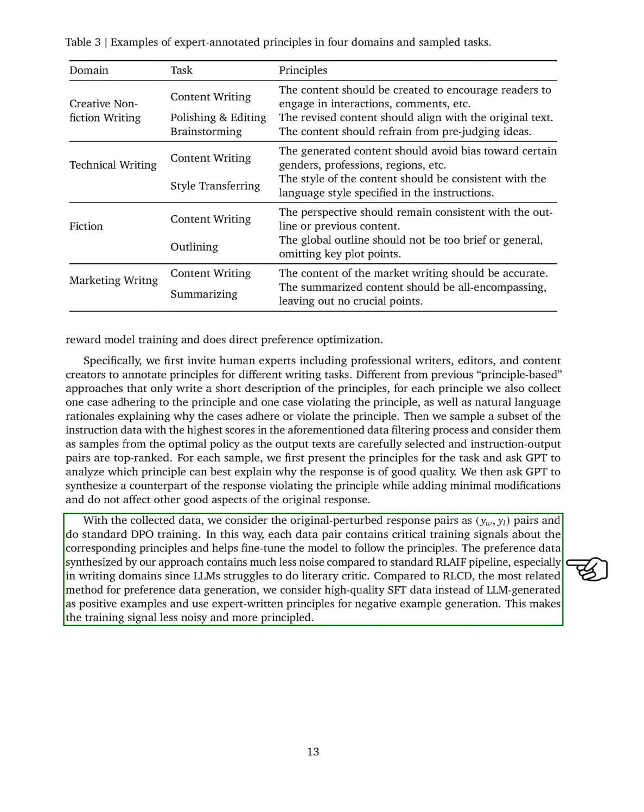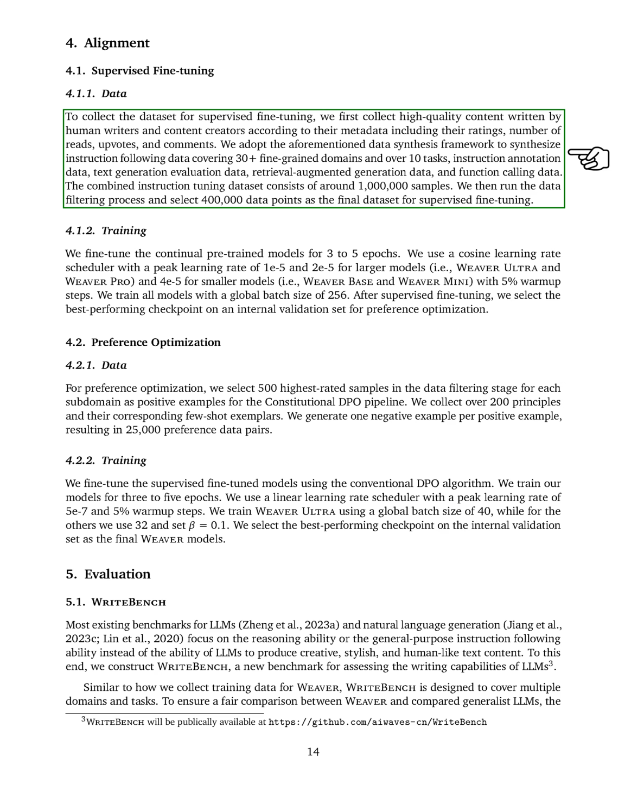Section: Data. To gather the data we needed for more focused training, we started by collecting high-quality content created by human writers and content creators. We looked at things like their ratings, how many times their work was read, upvotes, and comments. Using a special method for creating data, we were able to make a dataset that includes instructions for over 30 specific areas and more than 10 different tasks.